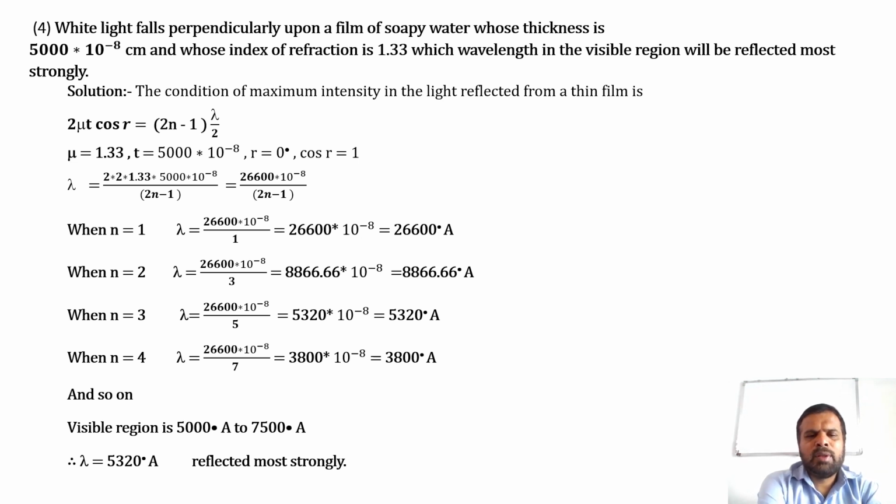That is equal to 3,800 into 10 raised to minus 8. That is equal to 3,800 degree angstrom, and so on. Visible region is 5,000 degree angstrom to 7,500 degree angstrom. Therefore, lambda is equal to 5,320 degree angstrom reflected most strongly.